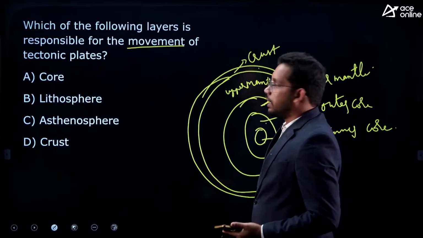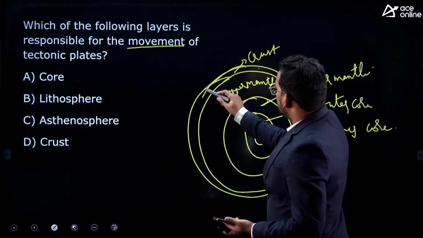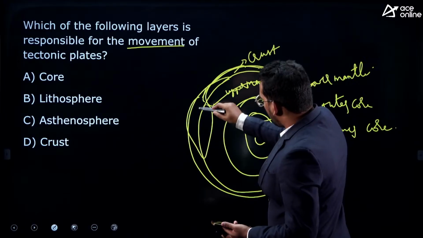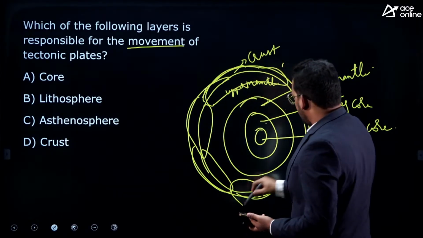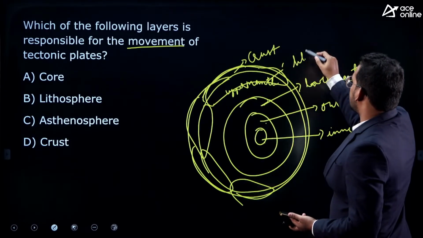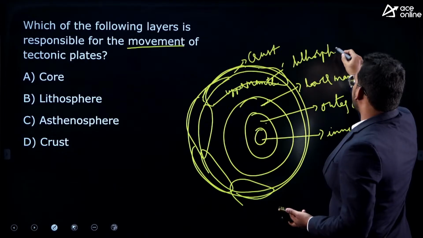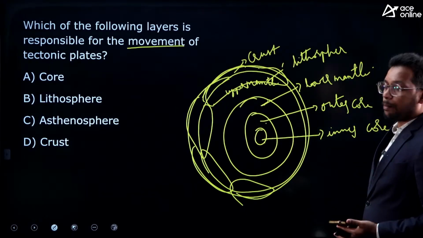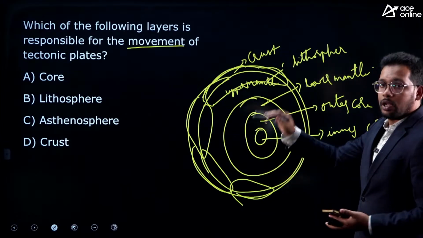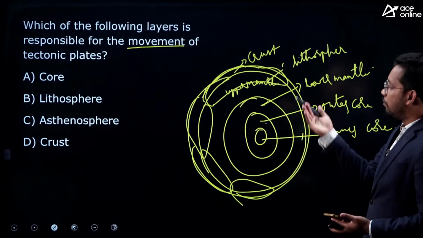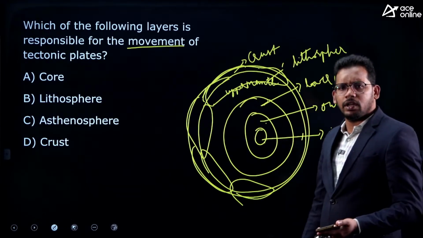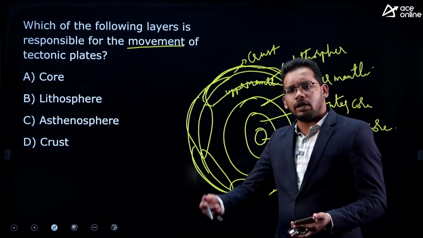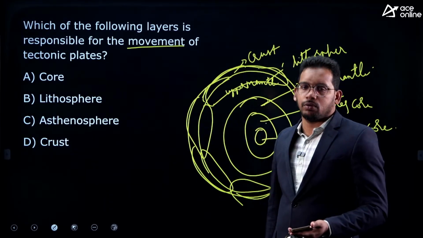Within that we have two other specific layers, that is crust and uppermost mantle. It is all divided into a number of plates called the lithosphere. So basically lithosphere is the crust and uppermost mantle, which is divided into a number of plates, and when these plates move we get earthquakes. Recently, yesterday only, we got an earthquake in Russia, and it led to formation of a small tsunami also, right?